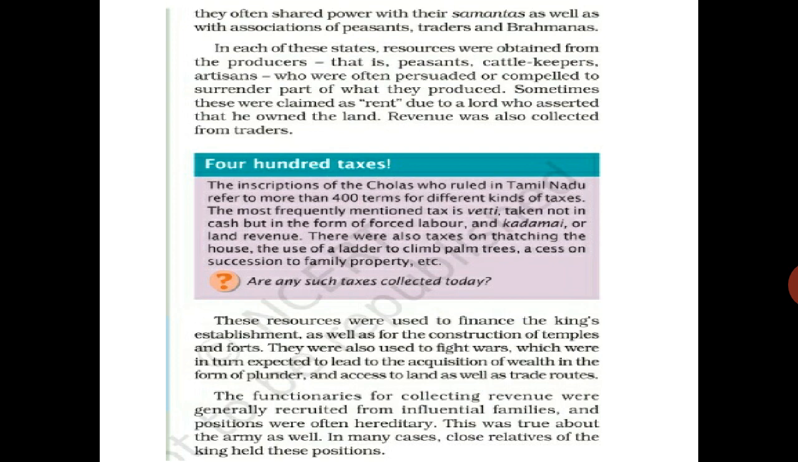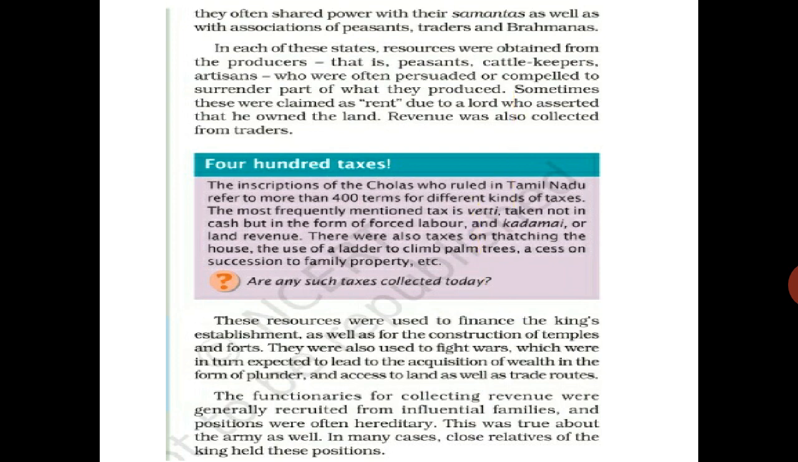Take a note: it was not in the form of cash, but in the form of forced labor. See, Vetti was one type of tax. In that tax, cash was not given, but forced labor was given. Laborers were given. And Kadamai, or land revenue. There were also taxes on houses. Other different types of taxes were also there. But Vetti was considered a very common tax.